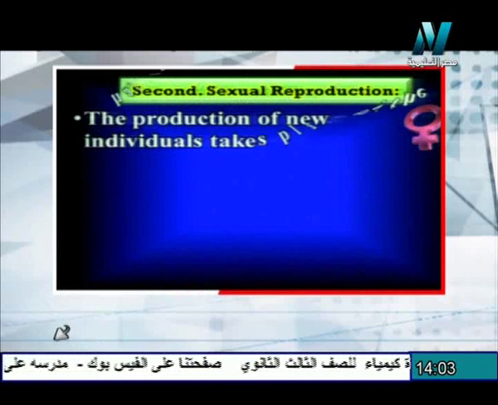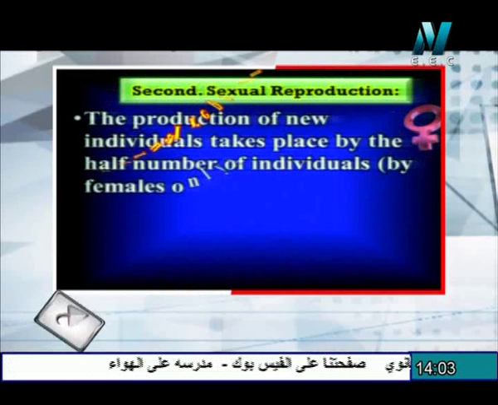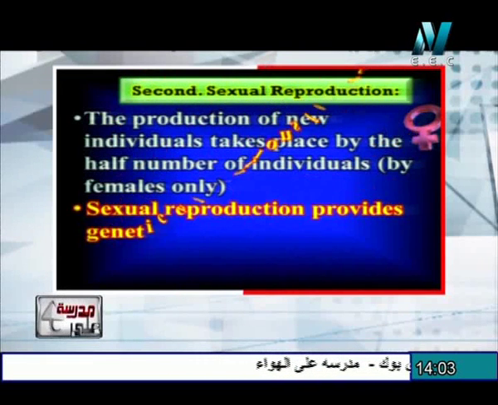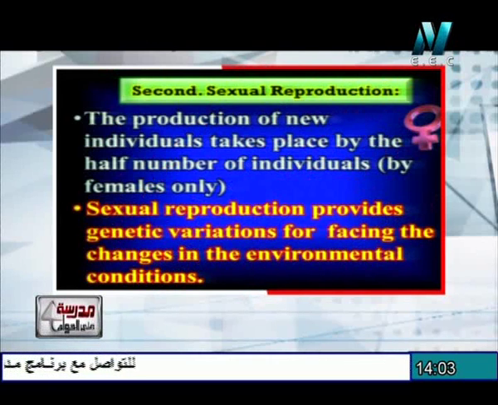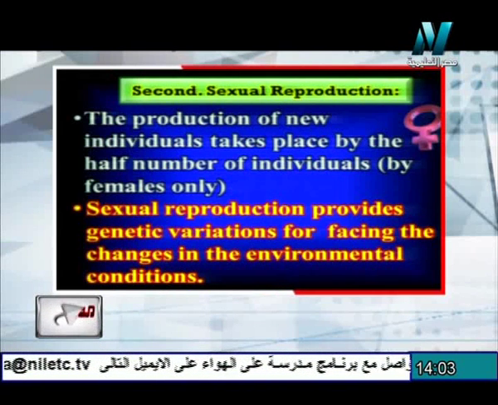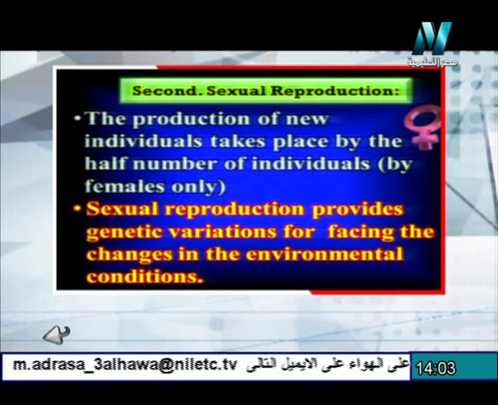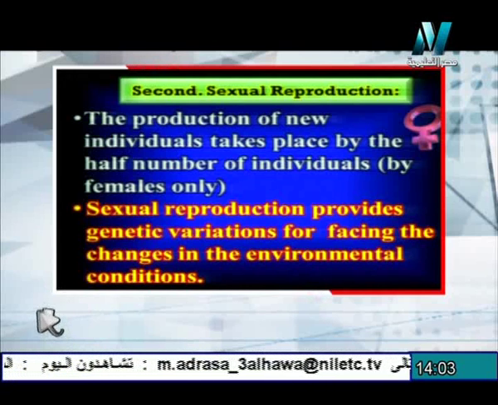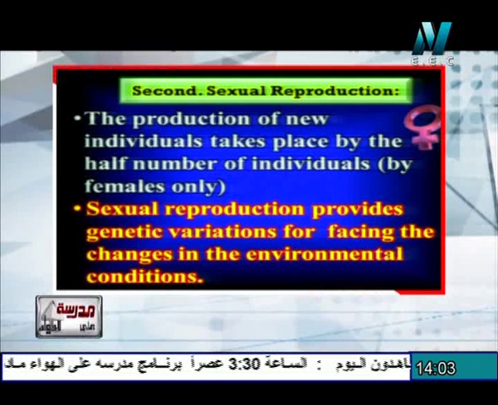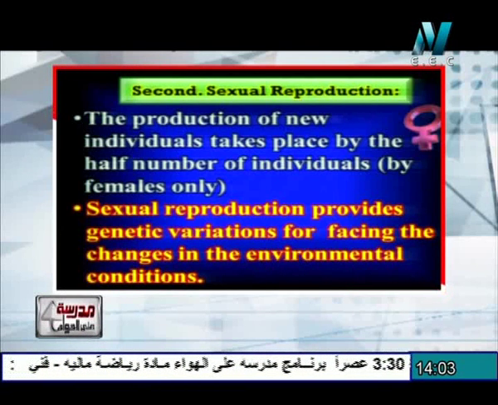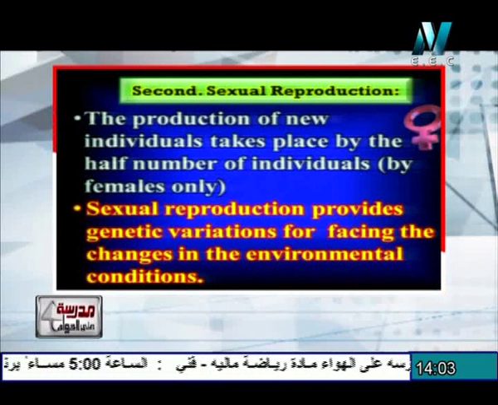Also, in sexual reproduction the production of new individuals takes place by half the number of the individuals only, the females only. The ratio of the number of males and the number of females in any kind of species is 50% to 50%. So if only the females have the ability to produce, that means it needs more energy.